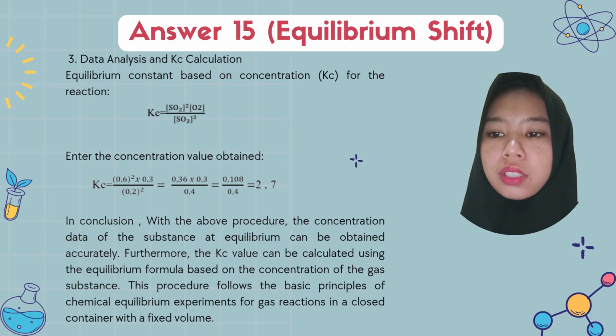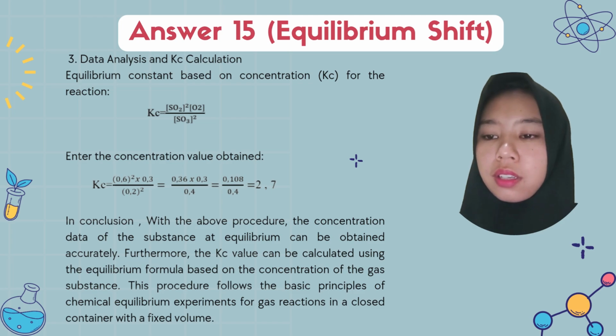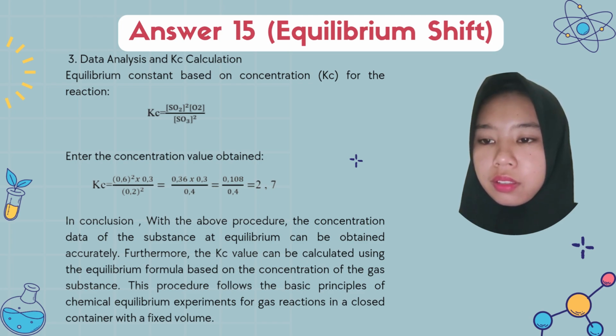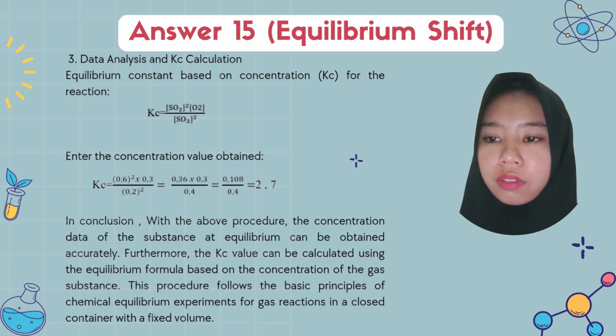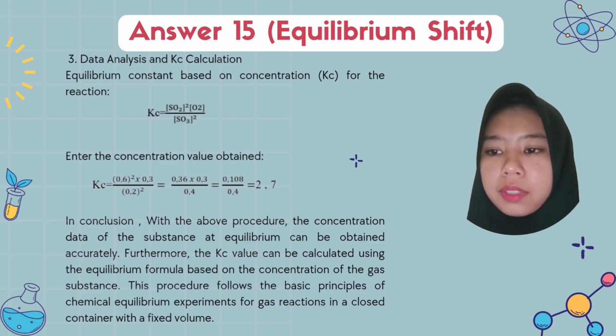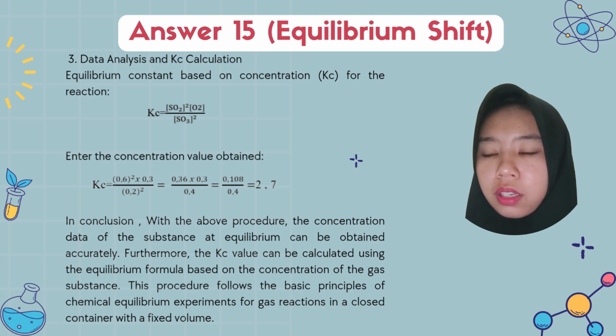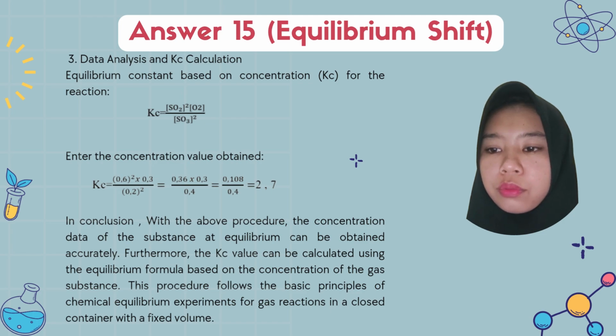Enter the concentration values obtained. Kc equals 0.6 to the power 2 times 0.3 divided by 0.2 to the power of 2.